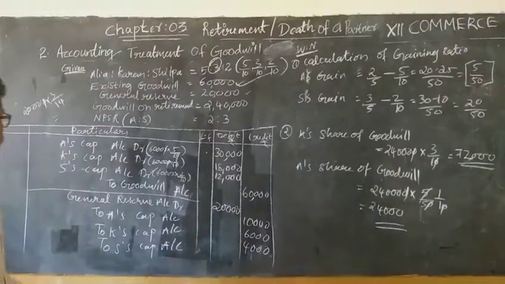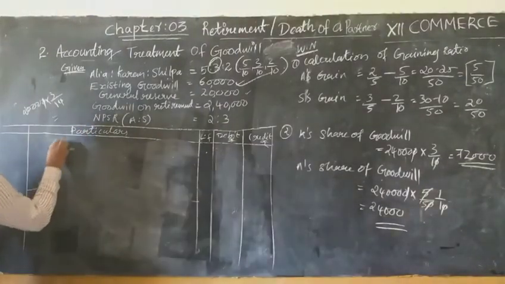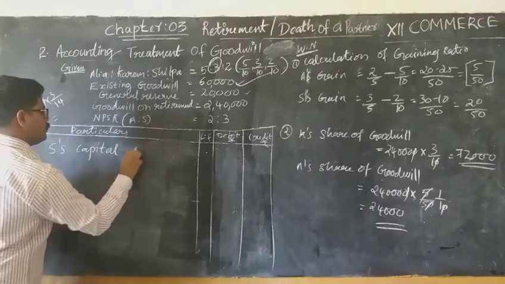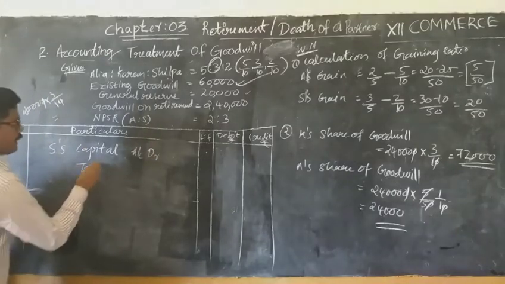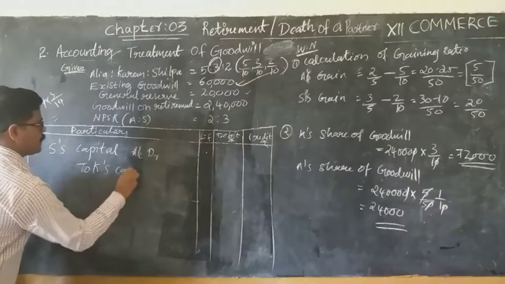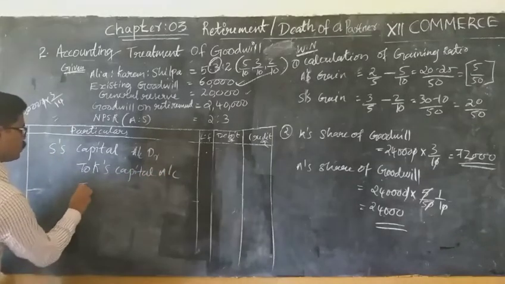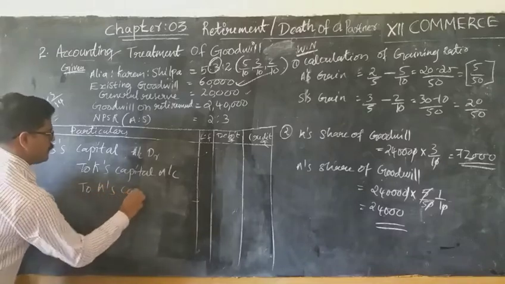I am going to erase this. So who is gaining here? Shilpa is gaining. So capital account debtor. Who is retiring? K. K's capital account, and A's capital account. Understand?